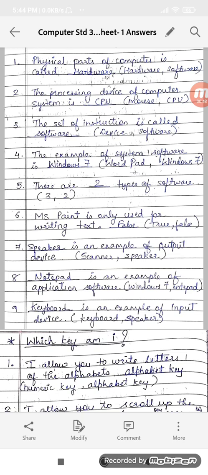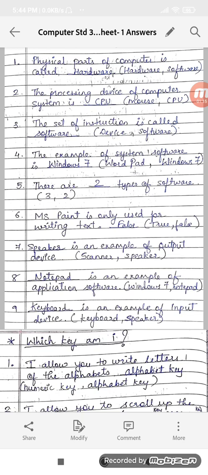The example of system software is WordPad or Windows 7. System software is Windows 7 and WordPad is your application software. There are dash types of software, 2 or 3? Answer will be 2. 2 types of softwares like system software and application software.